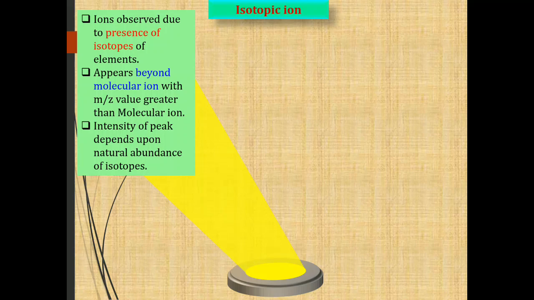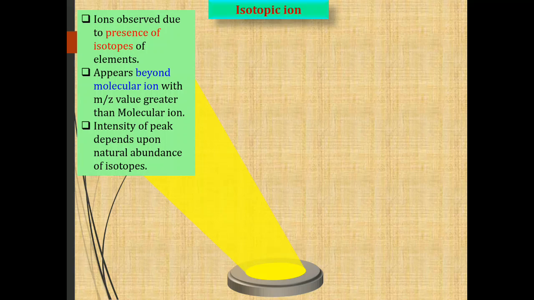Generally, an isotopic ion gives an isotopic ion peak, which is also called a satellite peak. It appears beyond the molecular ion peak. Therefore, the m by z value of the isotopic ion peak is greater than that of the molecular ion peak by 1 or 2 units.